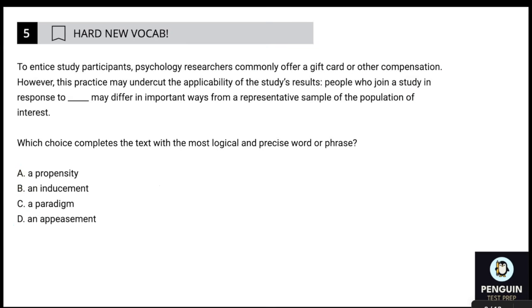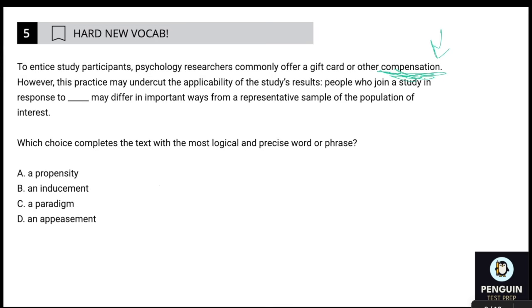All right, pause the video, do your thing. Here we go. So the first sentence is talking about how researchers give a gift of some sort. And then we have a however, so probably something important coming up. It may undercut the applicability of the study's results. So basically saying this may mess with the results because people who join a study in response to blank compensation, that is going to be my synonym.